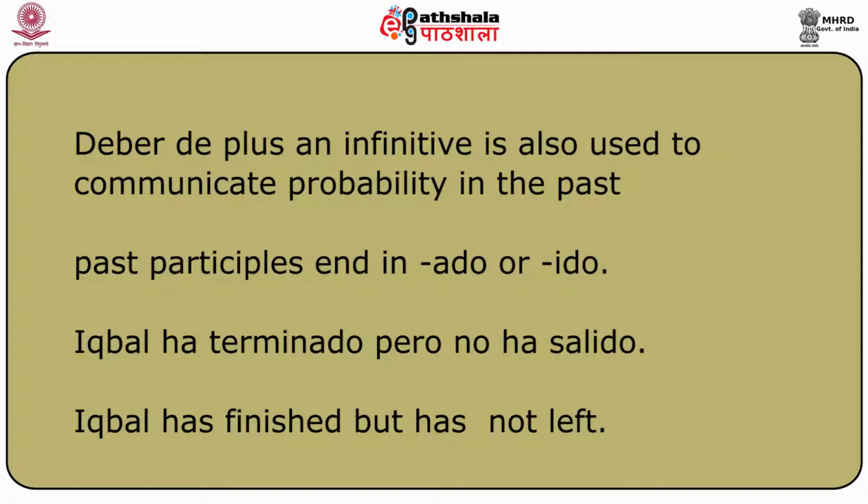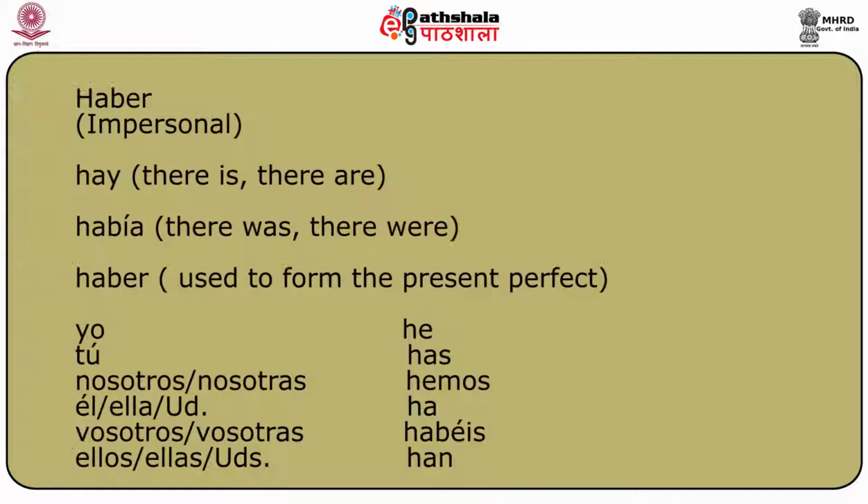So, to form the present perfect in Spanish, we use a form of the auxiliary verb haber, a verb not commonly used in simple tenses except for the impersonal form like hay, there is, there are, or había, there was, there were, etc. Given herewith are the present tense forms of haber used to form the present perfect.